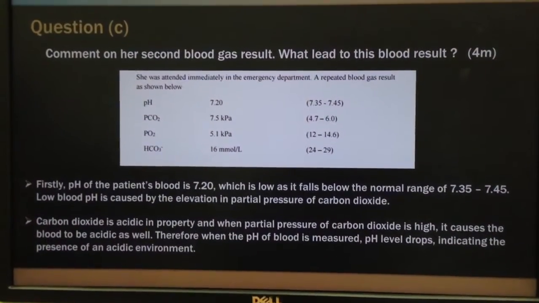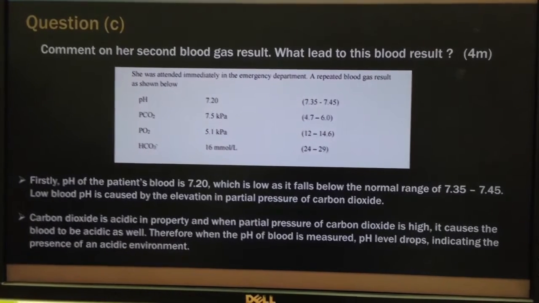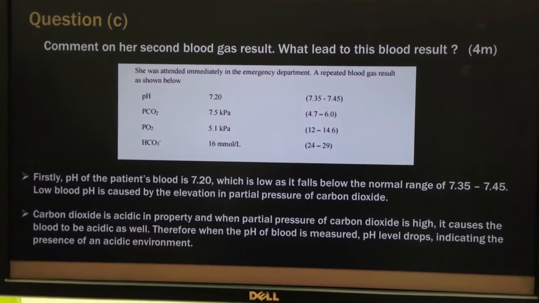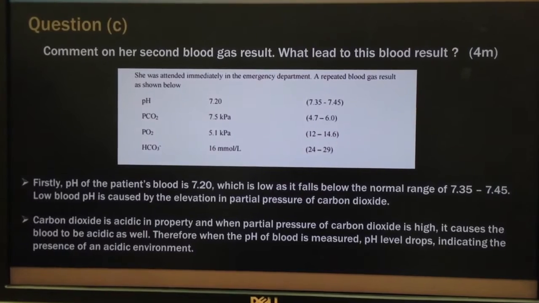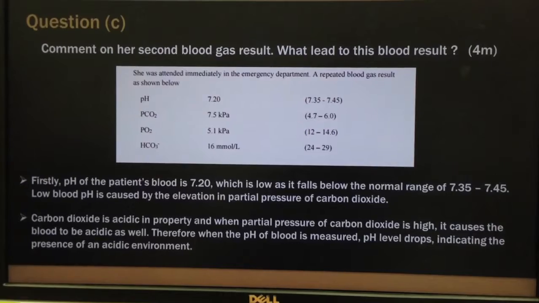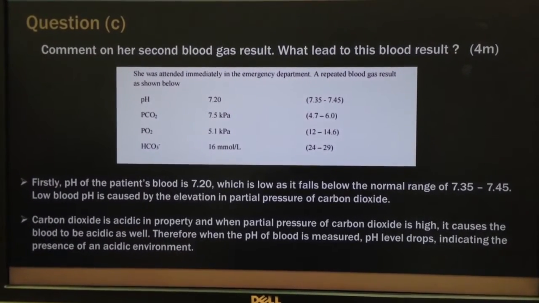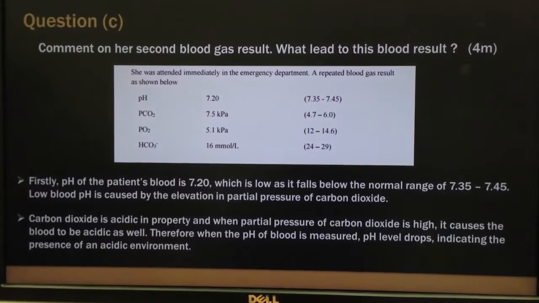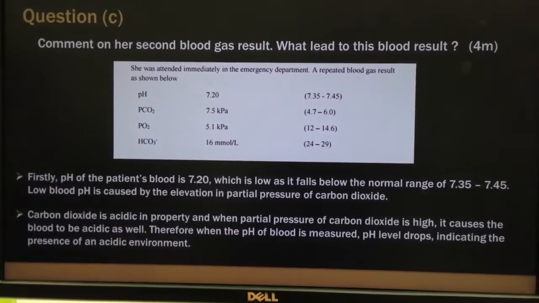Question C. Comment on her second blood gas results. What led to this blood result? 4 marks. Firstly, the pH of the patient's blood is 7.2, which is low, as it falls below the normal range. Low blood pH is caused by the elevation in partial pressure of carbon dioxide. Carbon dioxide is acidic in properties. Therefore, when the partial pressure of carbon dioxide is high, it causes the blood to be acidic as well. Therefore, when the pH of the blood is measured, the pH level drops, indicating the presence of an acidic environment.